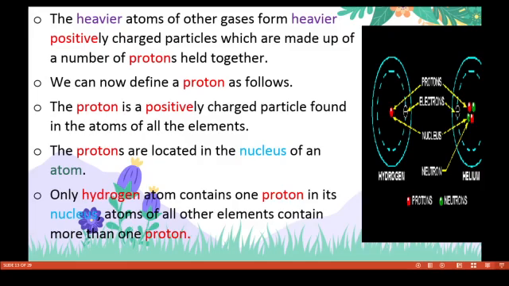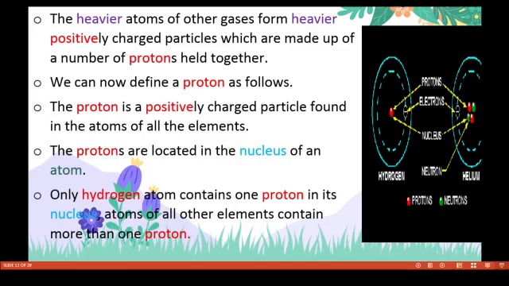And another one, the heavier atoms of other gases. Hydrogen is the lightest gas, but the heavier atoms of other gases like helium, neon, and argon form heavier positively charged particles which are made up of a number of protons held together.